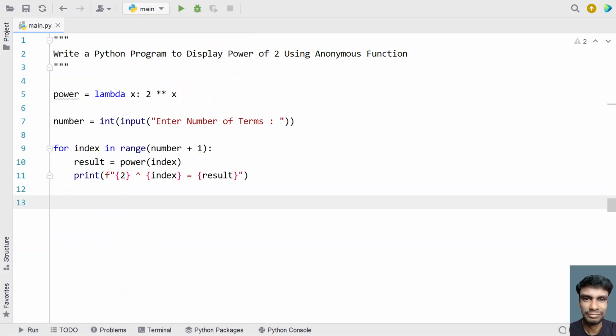So this is a complete Python program to display power of 2 using an anonymous function. So I'll give this code in the description of this video.